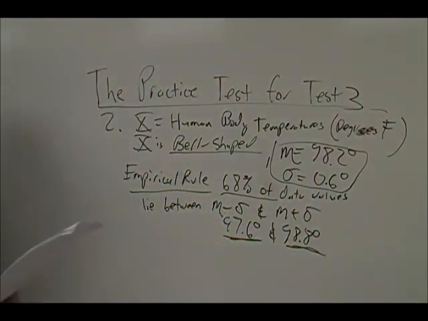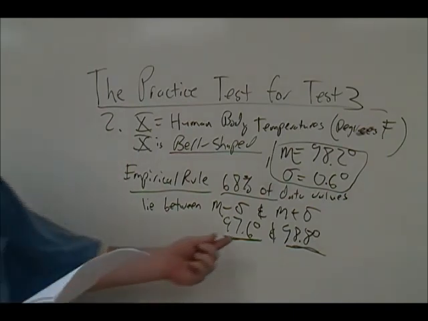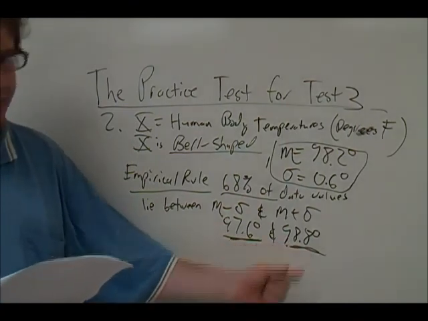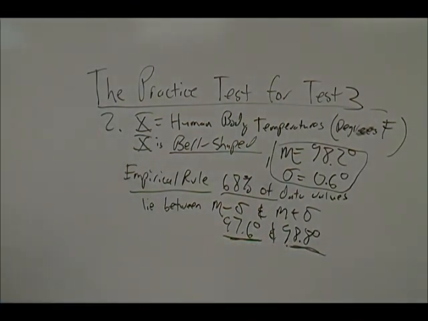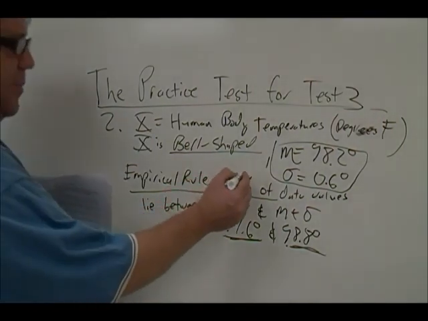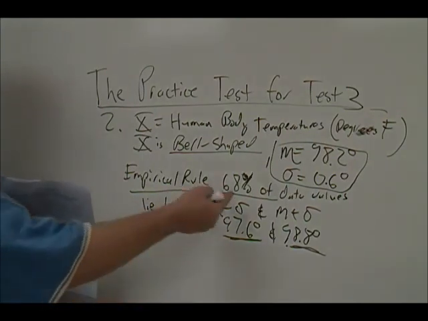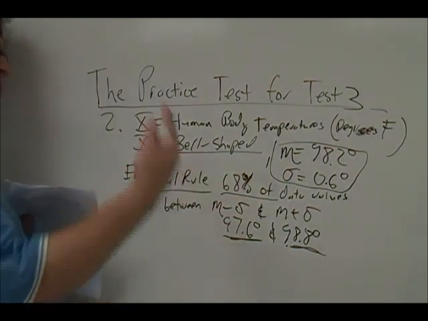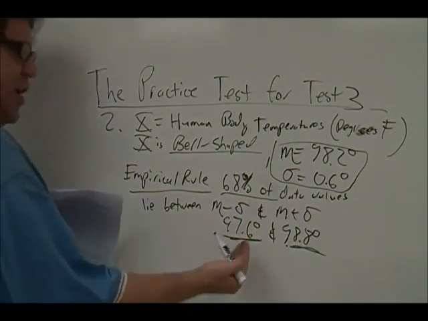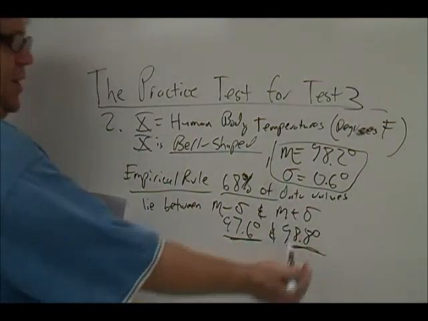Now, what the question says is, now, this is all given, it says, what is the probability that a randomly selected adult will have a body temperature that's somewhere between 97.6 and 98.8 degrees? And then it says, which interpretation of probability did you use to answer this question? Well, just like in problem 1, what we're given by the empirical rule is a relative frequency breakdown here. We're told that 68% of the population have this property, that their body temperature is somewhere between these two bounds.